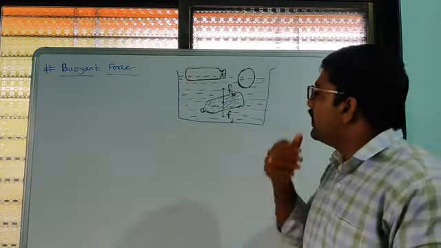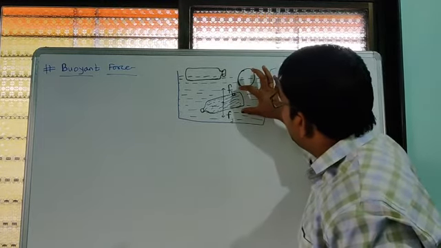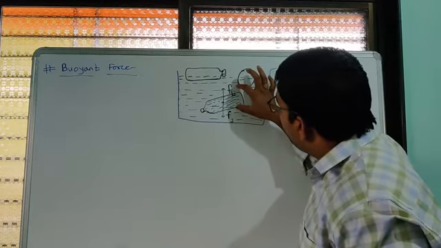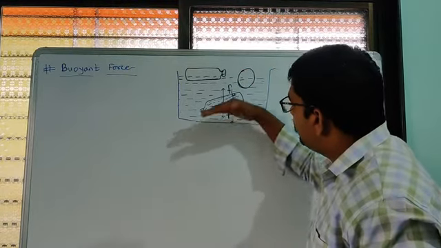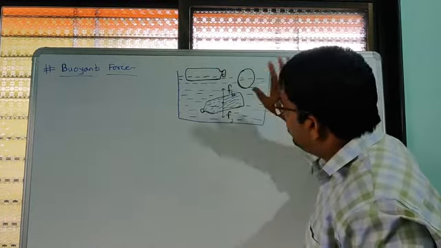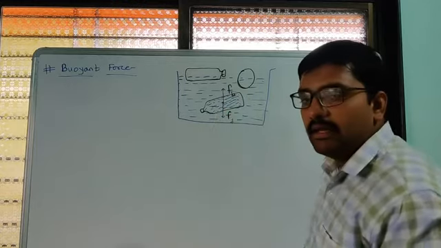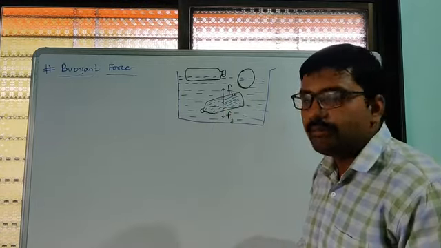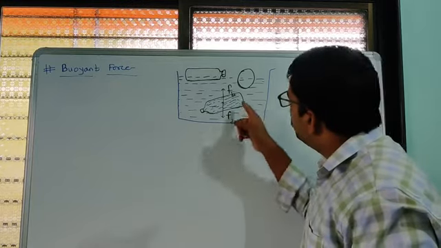Here we consider one bottle that is floating in between this water. It is not exactly at the bottom and not exactly at the surface, so it is somewhere in the middle. Inside that bottle there is water present, meaning it has some mass.